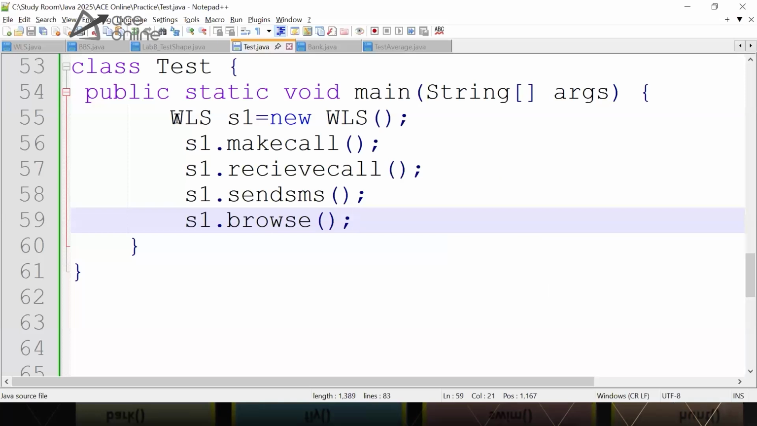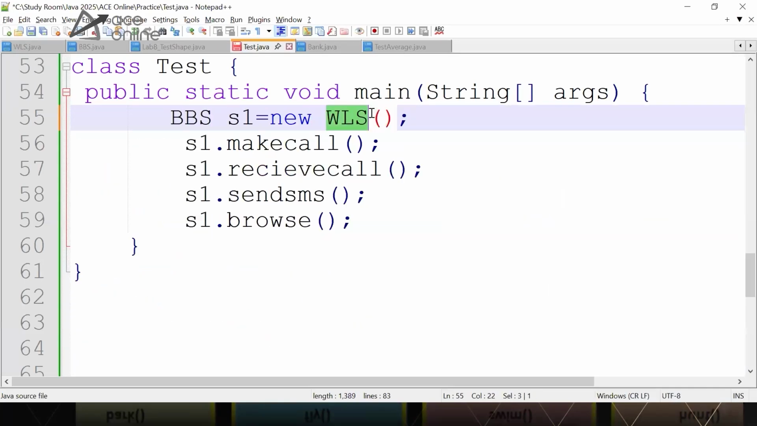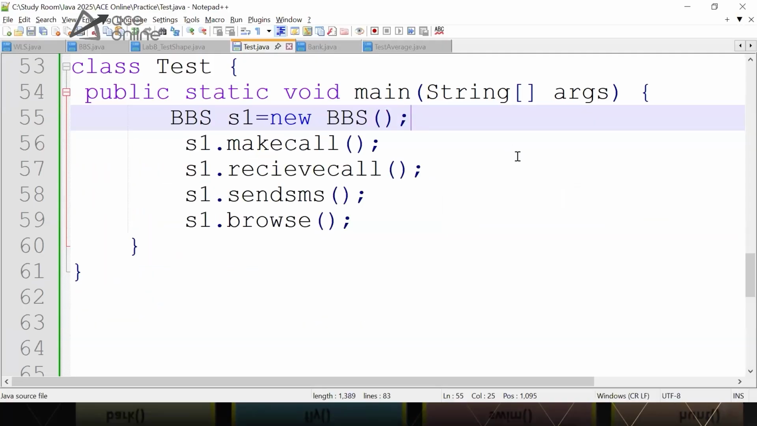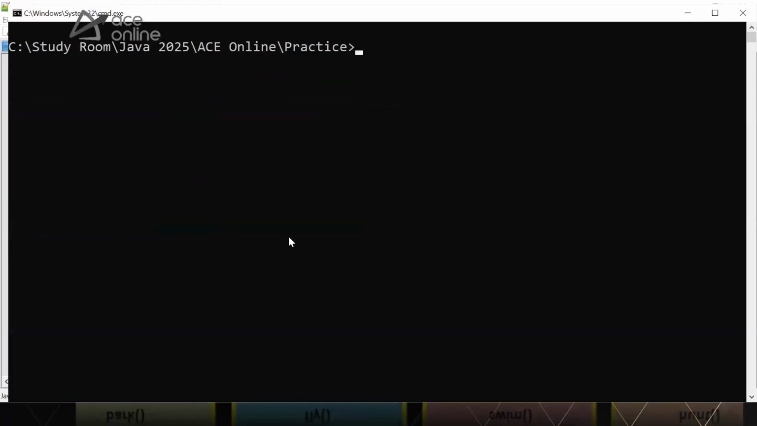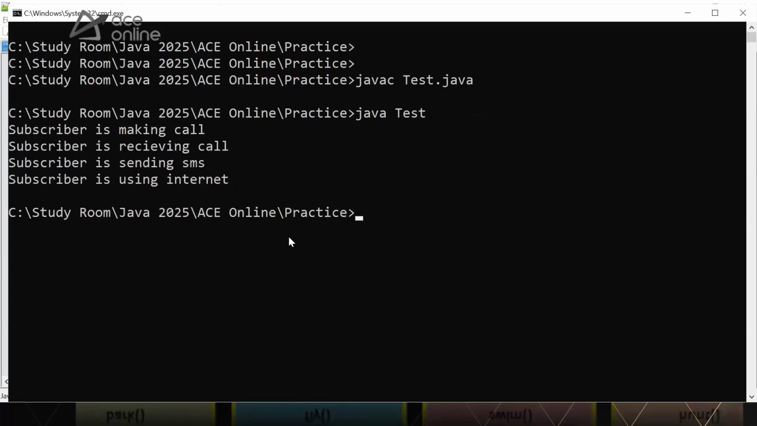But if I make the object of BBS, can I call browse now? Can I call browse? Yes, BBS has this method called browse. I can call this browse internet, compile the code, it gets compiled, execute the code. You can see here that the code gets executed. Okay, and you can see the subscriber is making a call, receiving a call, sending SMS and receiving.